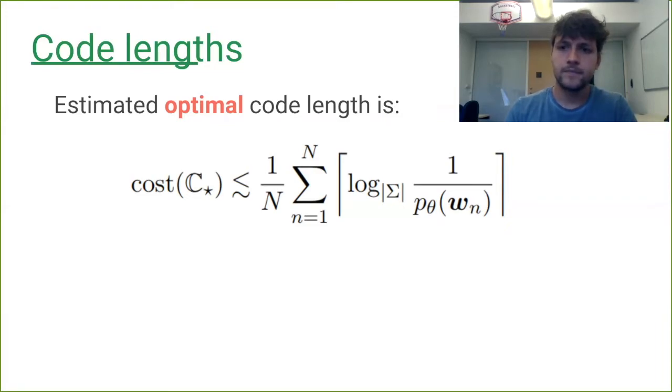And we see that we can take the length of any code by approximating it with this log of 1 over the probability of that word form, and this will give us an upper bound to the optimal code.